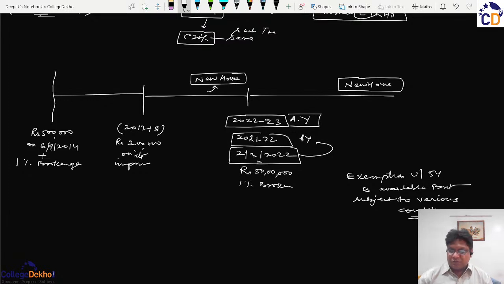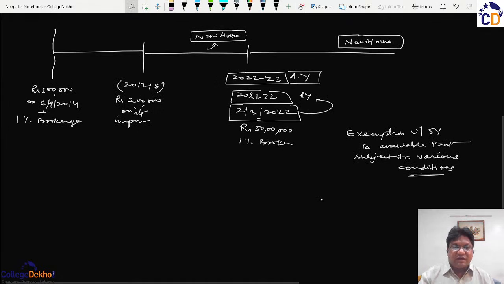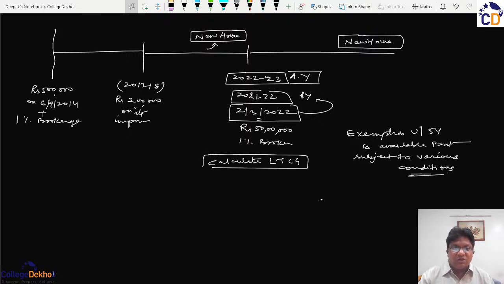Before I move on to those conditions, I will first calculate the long-term capital gain here, so that we are able to complete the concept with the available figures. In this case, the sale value, that is the sale consideration, you can always see the details in the last session, where you will know how we calculate this long-term capital gain.